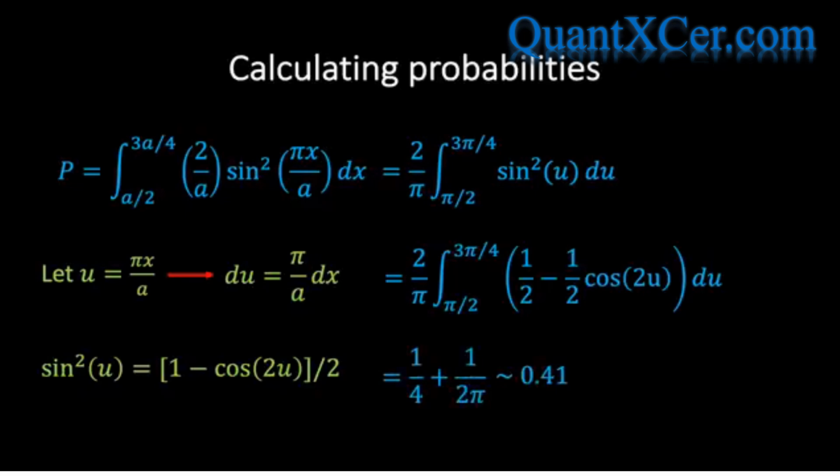And so we see that the probability of finding our particle within this region of the box has been successfully determined by calculating the integral of the modulus squared of the normalized wave function. And so we see that once we've normalized the wave function, we can calculate the probability of finding a particle in any particular region of space.